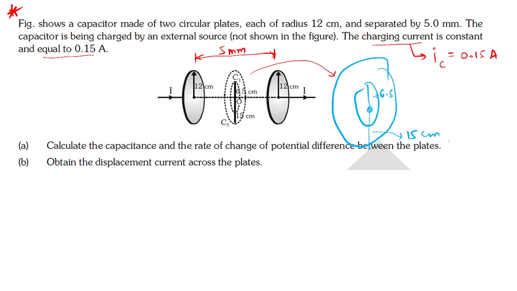Got it? Now calculate the capacitance and the rate of change of potential difference between the plates. That's your first question. Second one is obtain the displacement current across the plates. That is your question.